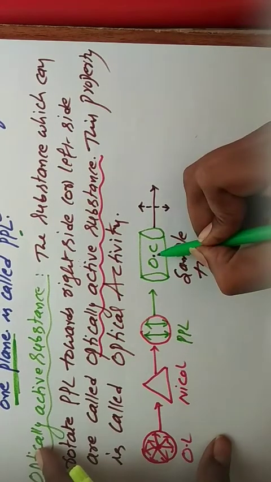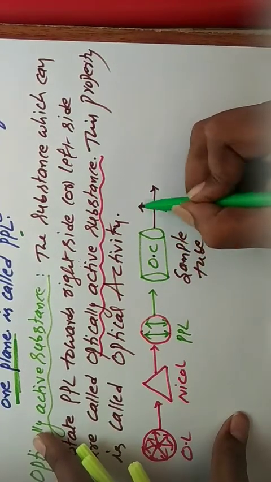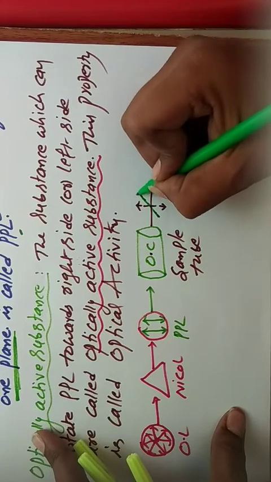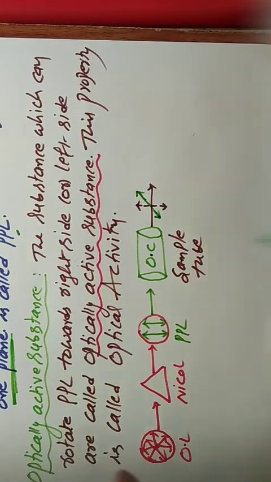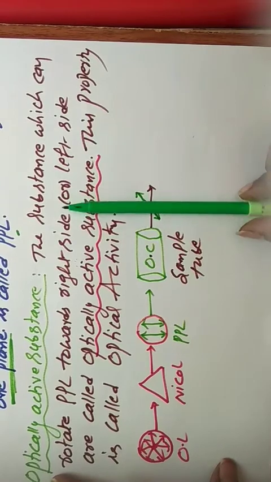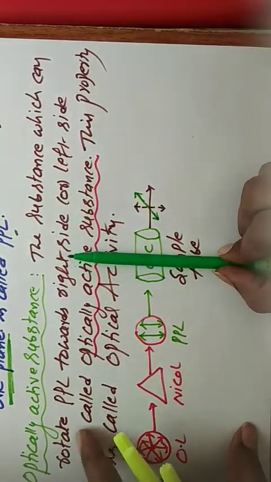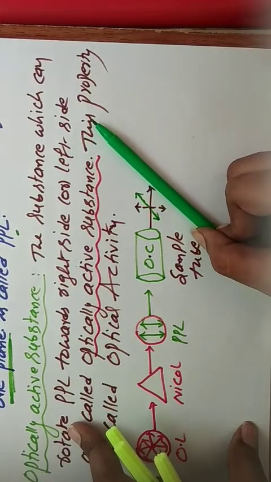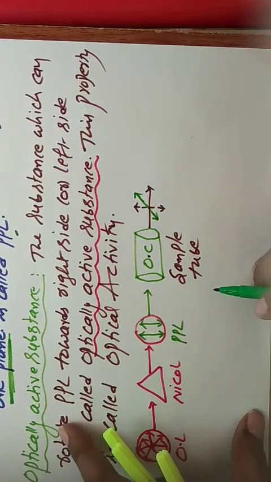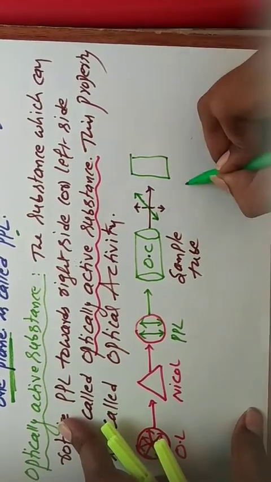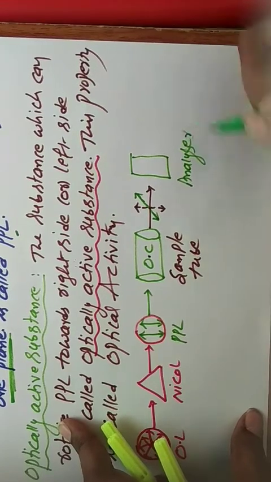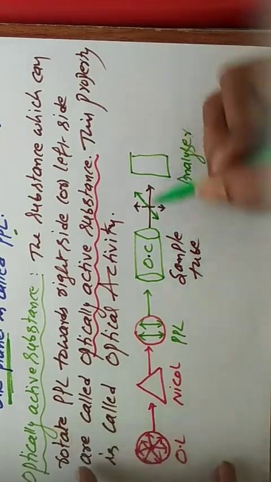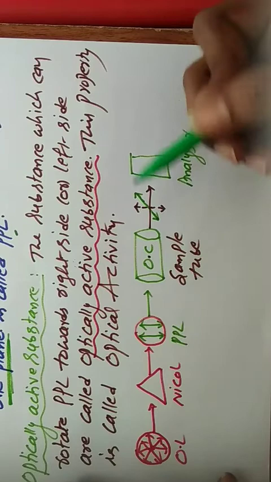Suppose this compound is optically active, then this plane polarized light rotation must change. For example, we can take like that. This is the direction of the plane polarized light. Whenever this light is passed through the sample tube, then this direction will be like this. That means right side rotation is possible. In this case, this is the analyzer. It is observed by the analyzer. So this is the right side or left side rotation. Then we can decide that this organic compound is an optically active substance.